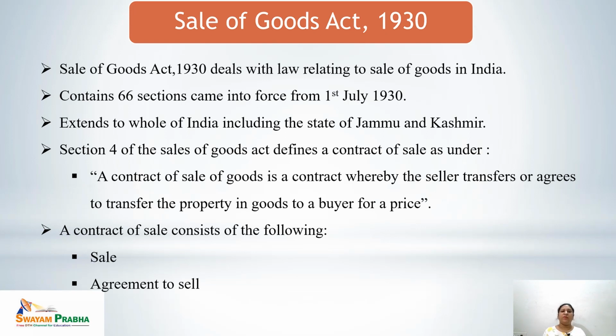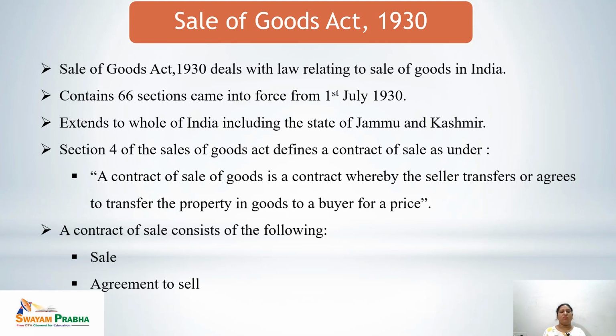So first of all, we will know about the Sale of Goods Act 1930. What is this? The Sale of Goods Act deals with the sales of goods in India. The Act came into force from 1st July 1930. It contains a total of 66 sections in which there are the provisions regarding the sale of goods in India. The Sale of Goods Act extends to the whole of India including the state of Jammu and Kashmir.